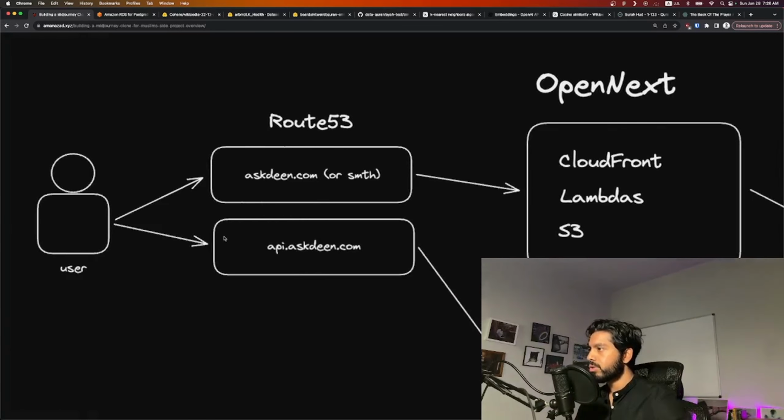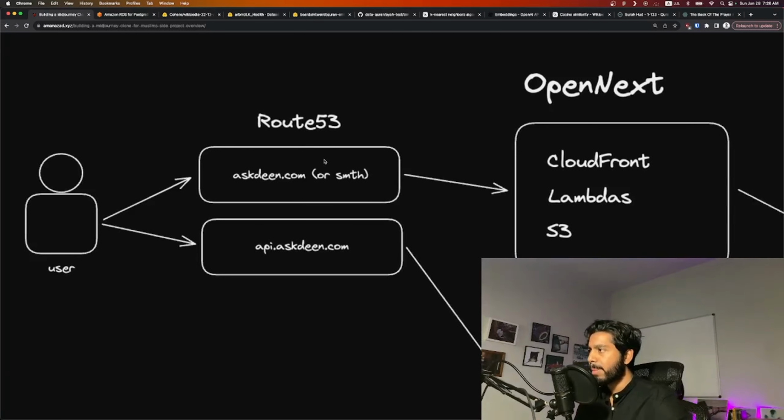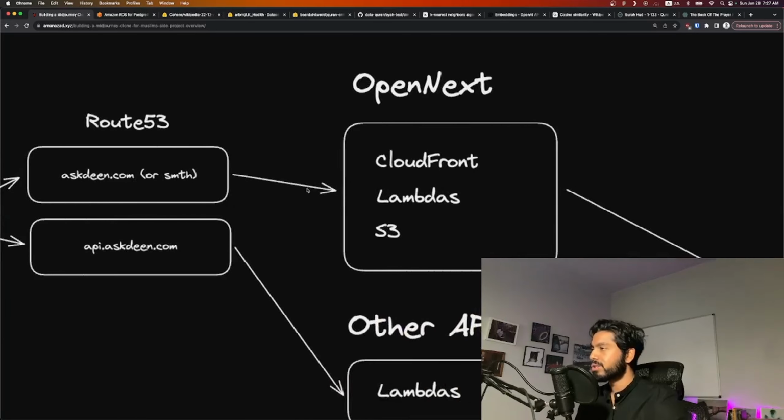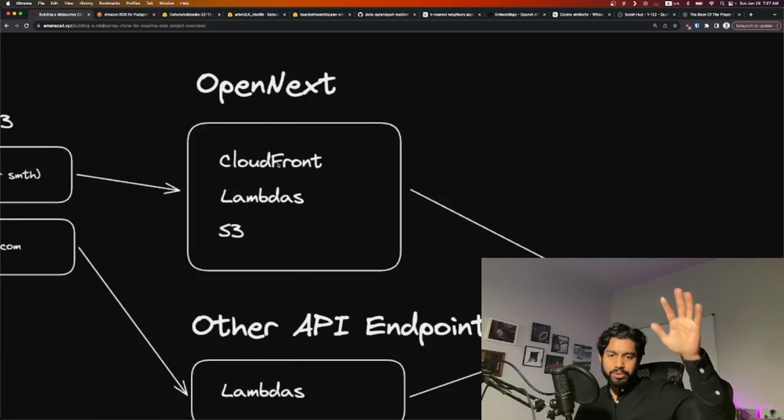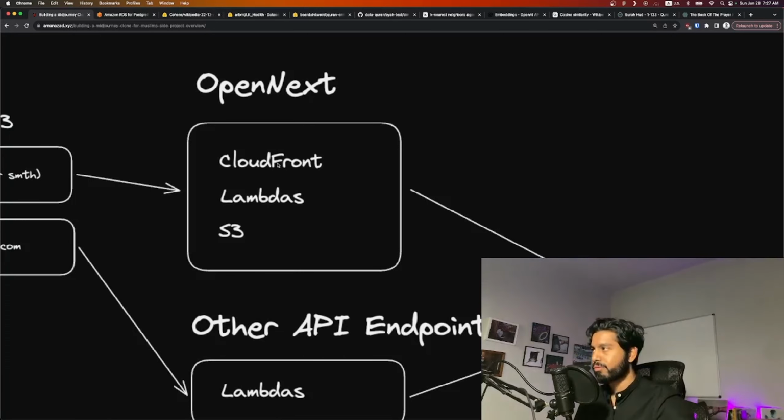You are the user. You have 2 different endpoints you can really hit. You have your askdean.com, or whatever the domain ends up being, which is the web app, and then we'll have the API endpoint, which you'll hit if you're using Discord or however else we want to set this up. Essentially, we'll have askdean.com and api.askdean.com. As far as the website, we're going to build that using OpenNext. OpenNext uses a few AWS primitives under the hood, I believe, essentially taking the Next.js build output and mapping it to AWS primitives directly instead of deploying with Vercel.